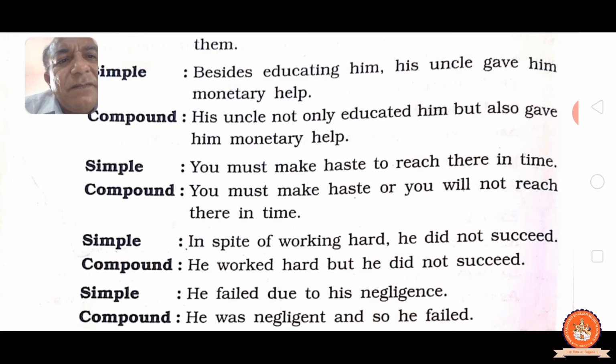Simple sentence: he failed due to his negligence. That means he was negligent and so he failed. See the meaning by using so.